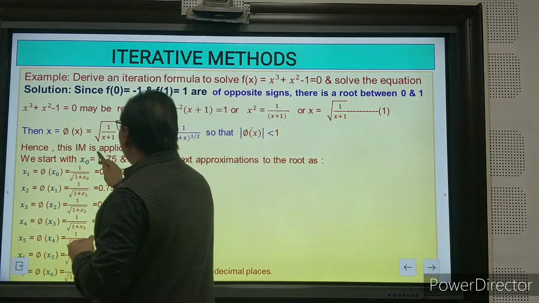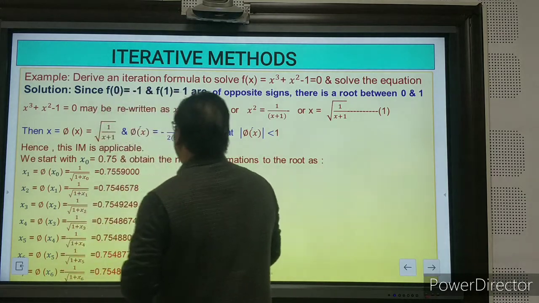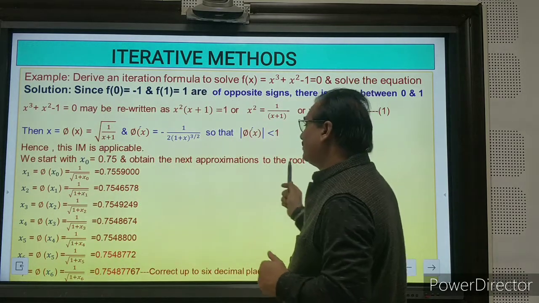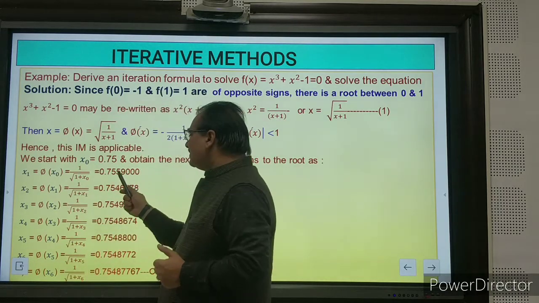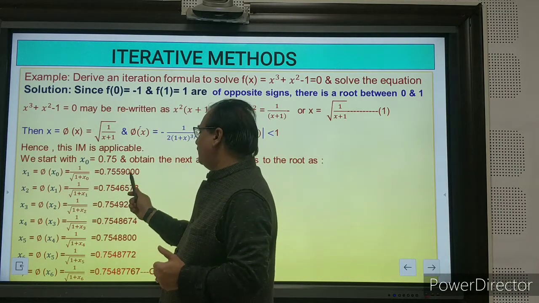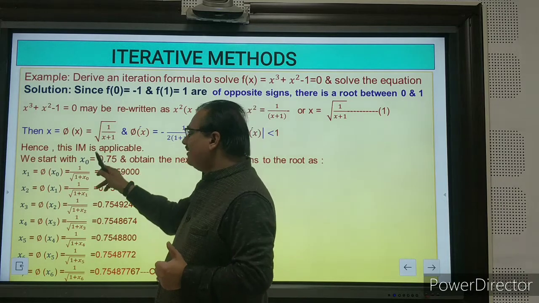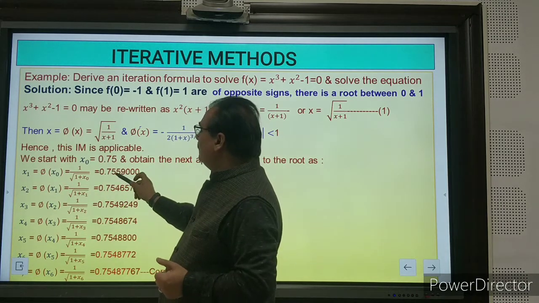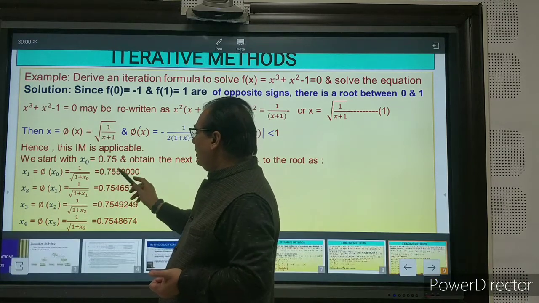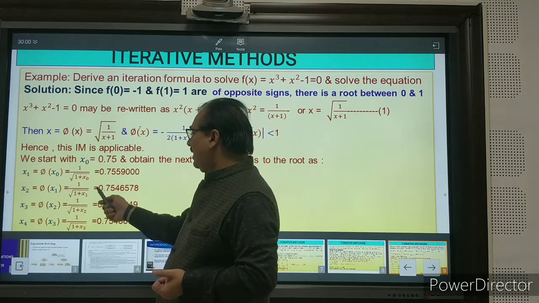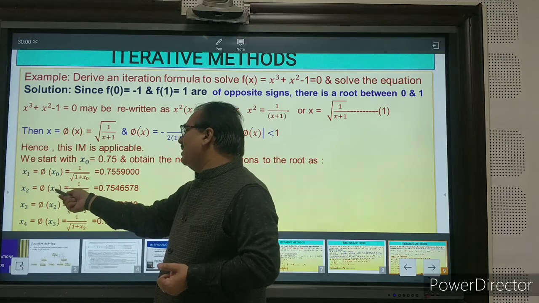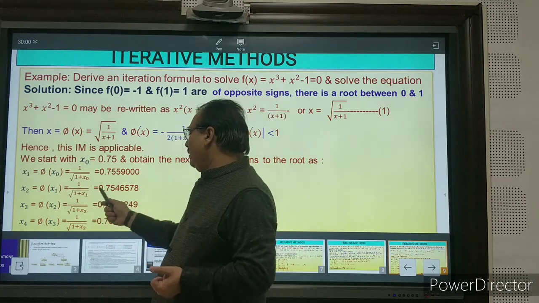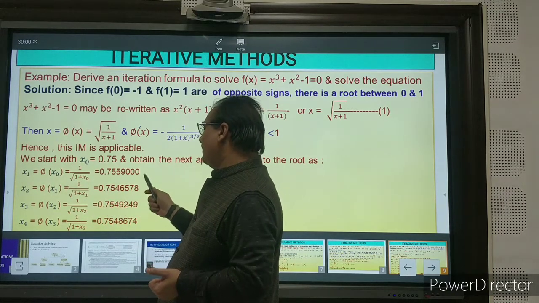The correct initial value you can take 0.75 and obtain the next approximation to the root. After putting the value here, you will get this value. So 0.7559, I have taken the correct initial value, so convergence is very fast. Up to 2 decimal places, here you got 0.75. Again, you can put the value x1, and you will get 0.7546578.